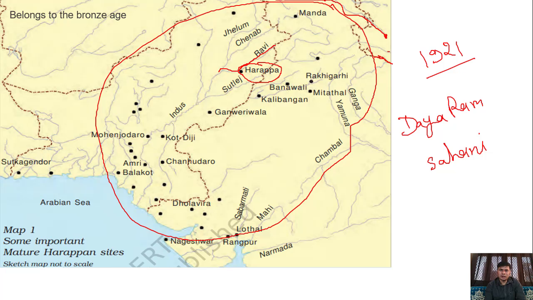Then after it enters the Pakistan region, like this. This is the Indus river, and the various tributaries, you can see here: Satluj, Ravi, Chenab, Jhelum. These are the rivers which are the tributaries of the Indus river.